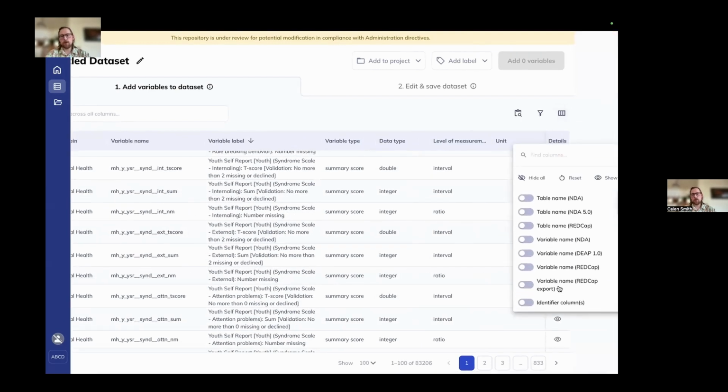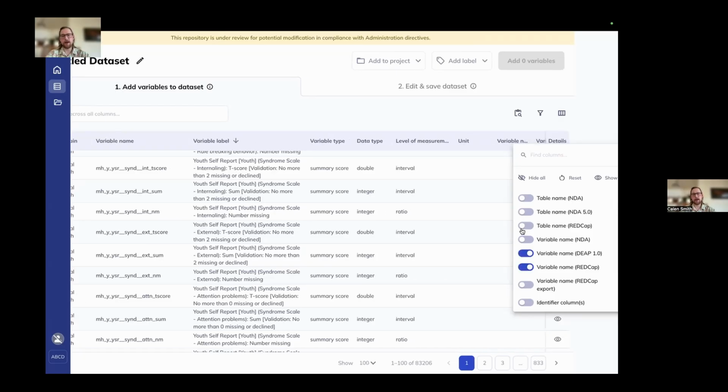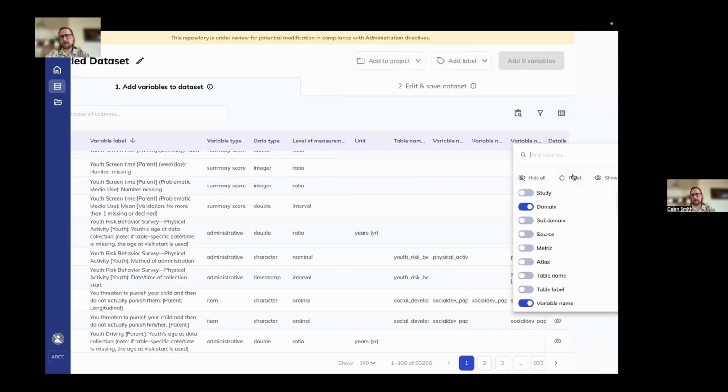We also have all of the old names in the data dictionary as well. So if you're familiar with the variable names from NDA or from DEAP 1.0 or even from REDCap, you can go ahead and display those as well. I'm going to go ahead and reset this again.